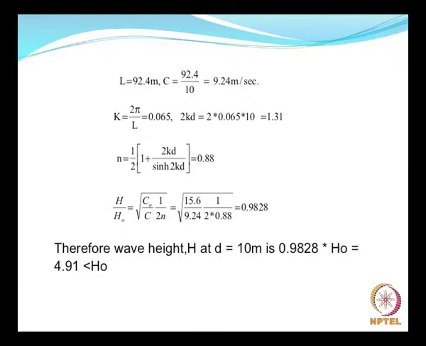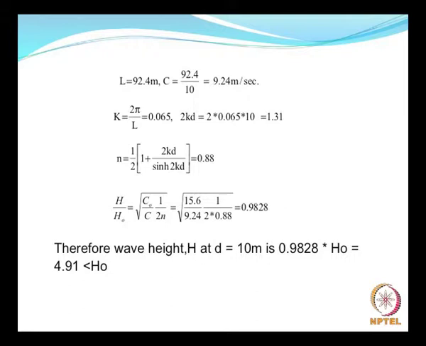So straight away use this equation, which we have already proved by equating the power in the deep waters to the power in the shallow waters. From this you get the ratio of H to the deep water wave height.